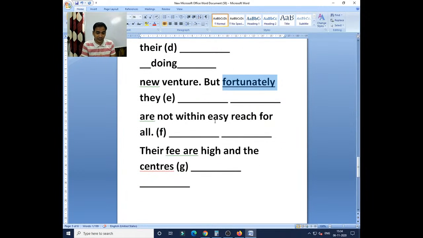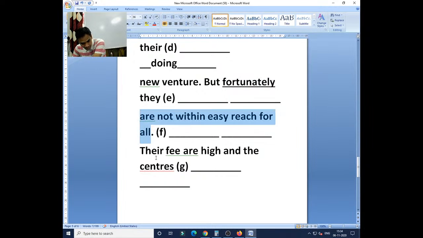Where is the mistake here? From here to here, you see the highlighted portion, you can mark. Tell me where you can find the mistake. Column number F, if any one of you is able to identify the mistake as well as write the correct answer, then I will think that yes, you are understanding the text.